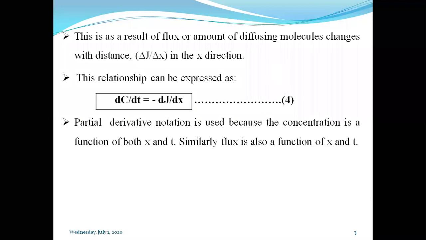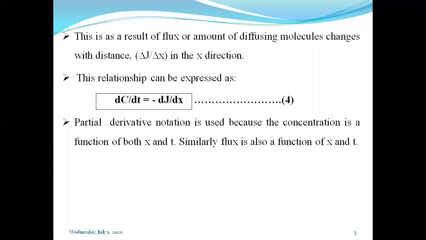That means this concentration is a function of x and t. Why is it a function of x and t? Because it gets changed as the time and the distance x change. So the concentration is a function of distance and time, that is x and t.